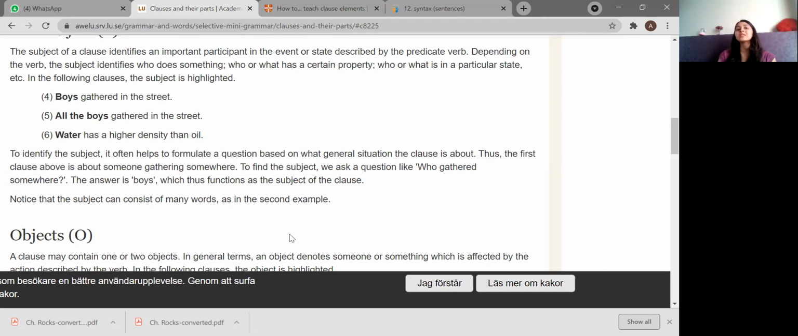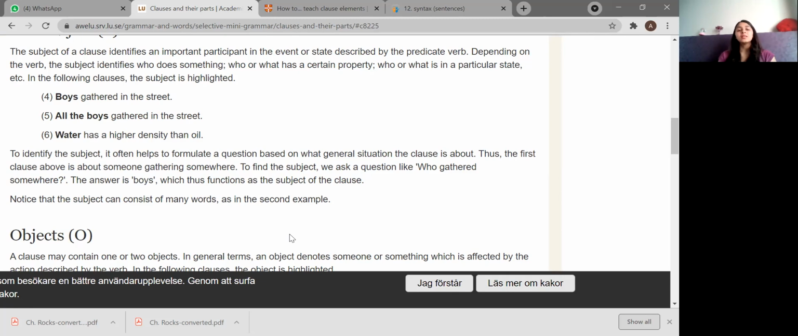For example, "The boys gathered in the street." So the main subject of this sentence is boys. Who gathered? The boys gathered. All the boys gathered in the street. All the boys. Okay. "Water has a higher density than oil." Now, water is the main subject. You're talking about water because you're describing that water has high density. If you would say oil has high density, that means you're describing oil, and therefore oil becomes the main subject. But here you are describing water as the main subject.